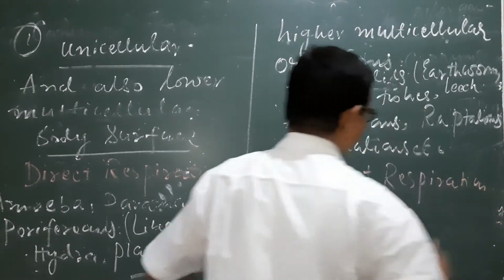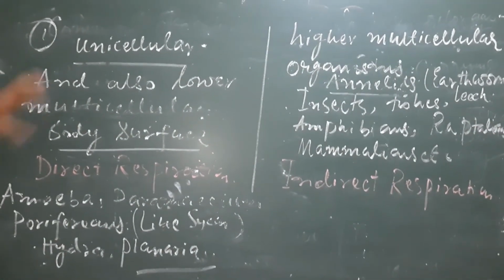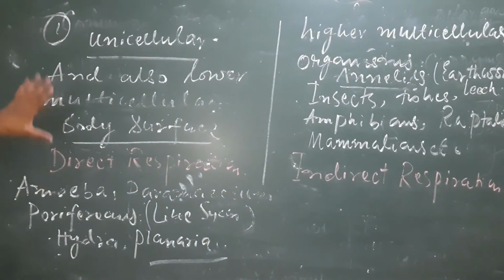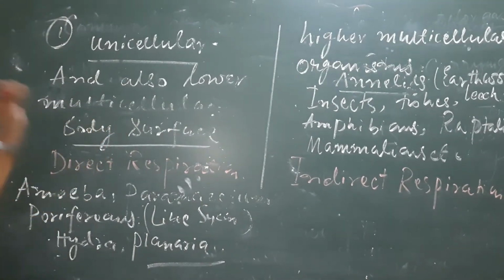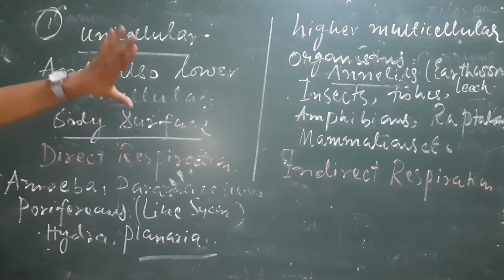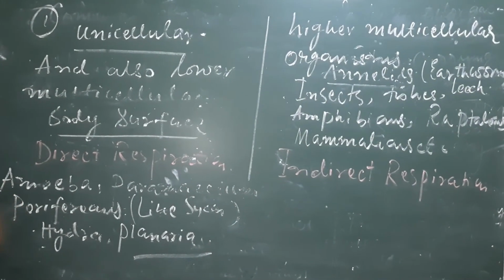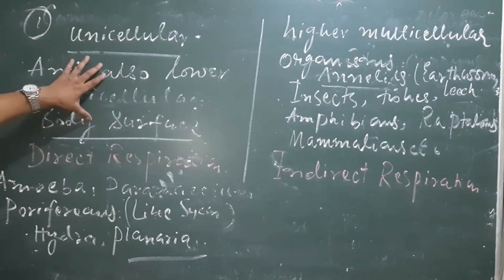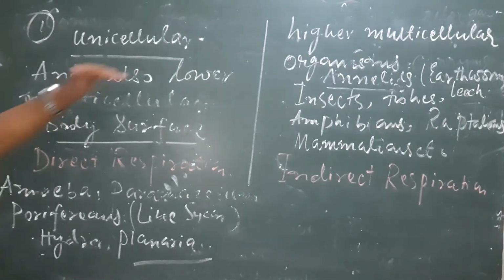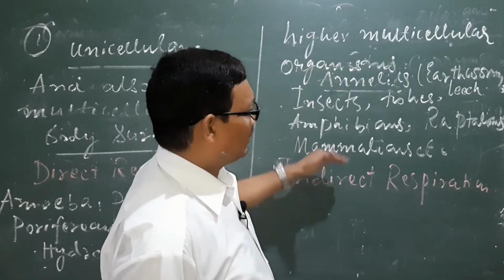Now it is essential to know what the content of the syllabus is in this regard. The content of the syllabus is that we should know, in a very brief manner, the different types of breathing organs, or the different types of respiratory surfaces with their examples. Here, like the body surface, there are different types of respiratory organs or breathing organs.